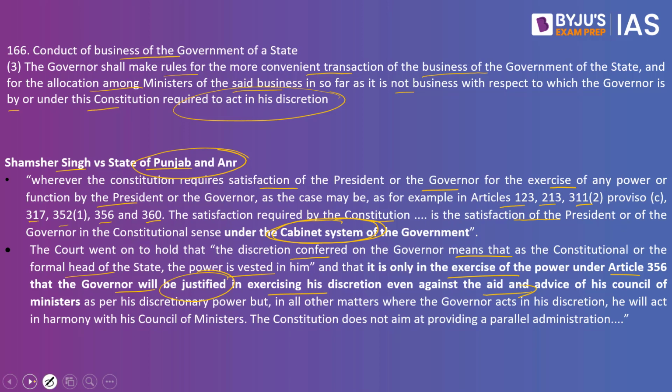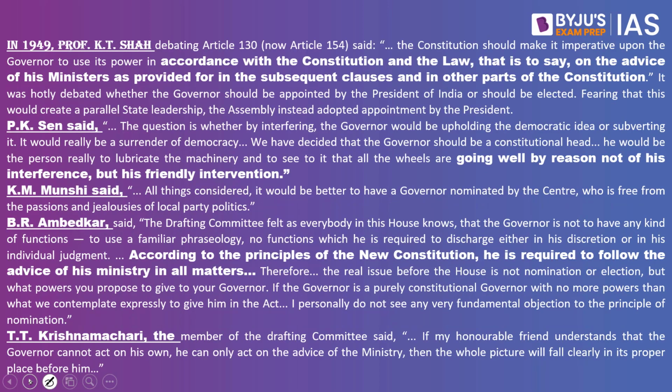Now let's look at what has been discussed in the Constituent Assembly debates. In 1949, Professor K.T. Shah, debating Article 130 back then, now Article 154, said the Constitution should make it imperative upon the governor to use his power in accordance with the Constitution and law, that is to say, on the advice of his ministers, as provided for in the subsequent clauses and other parts of the Constitution. He reiterates that the governor should listen to the aid and advice of the Council of Ministers.